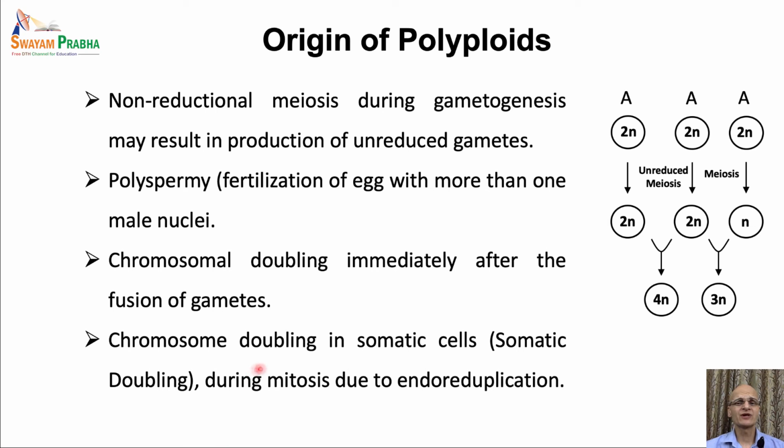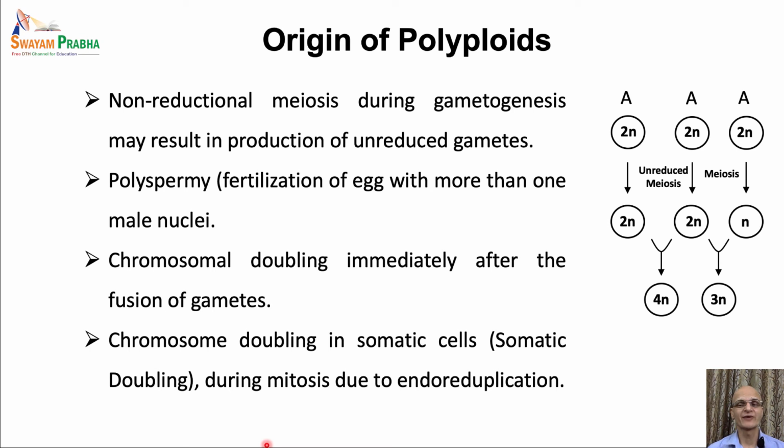However, chromosome doubling may occur locally too, like in the somatic cells, and hence it is also called somatic doubling. Now, if the somatic doubling occurs in the zygote, it results in complete polyploid individuals.